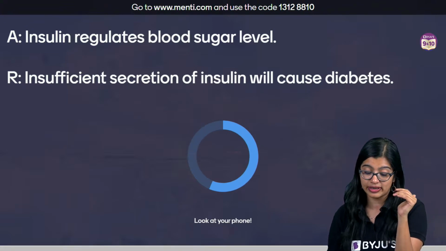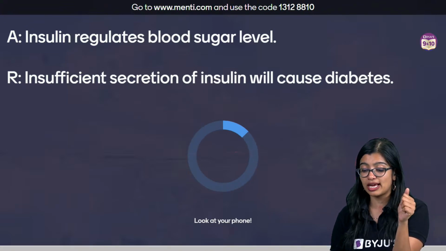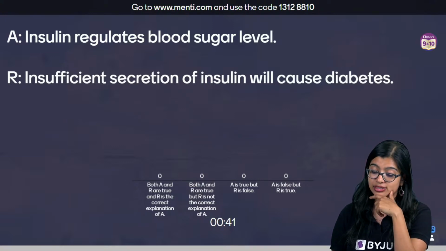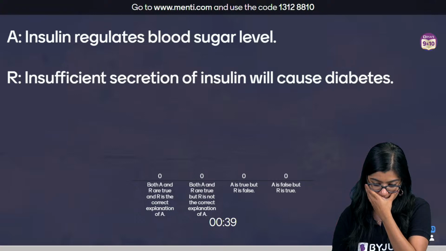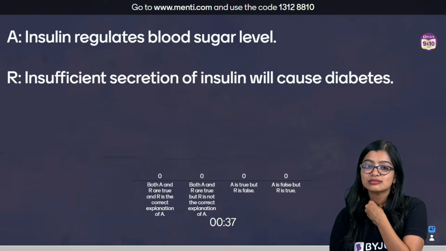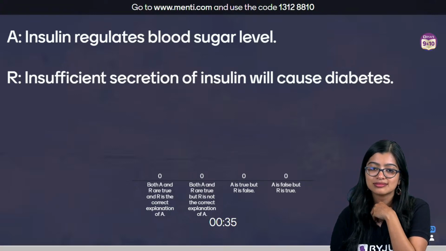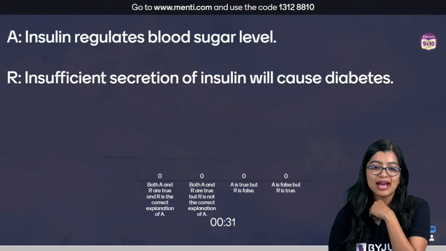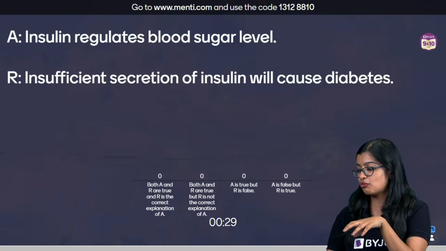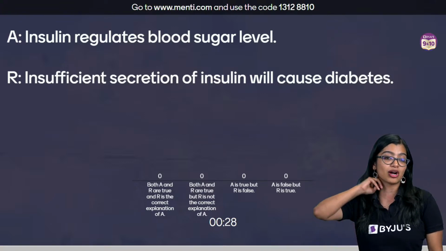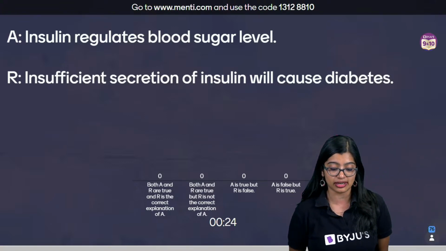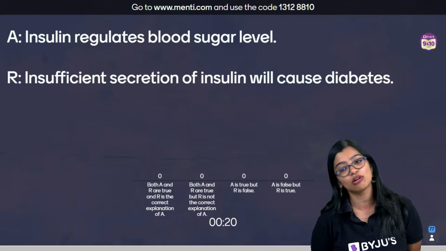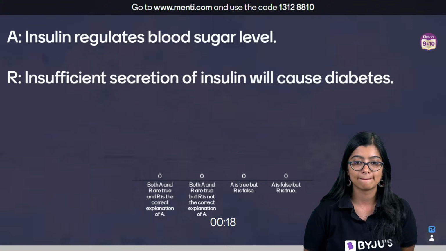Again, it's an assertion reason question. Assertion: insulin regulates blood sugar levels. Reason: insufficient secretion of insulin will cause diabetes. I am not completely aligned with what the answer might be, because technically in an assertion reason question, okay, I'll not say anything now.